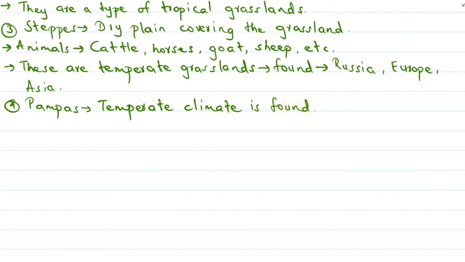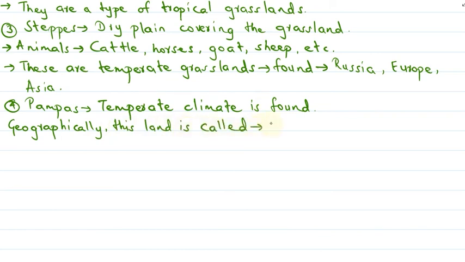Geographically, what do we call this land? It is called Patagonia Highland. So this is the geographical name of this land.